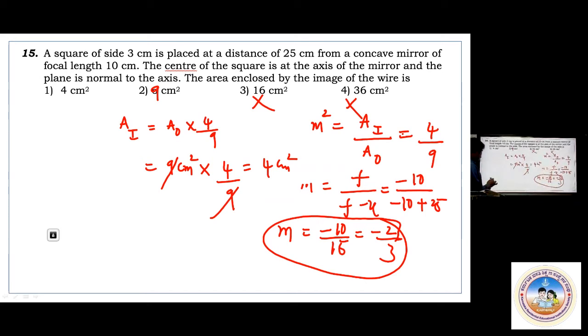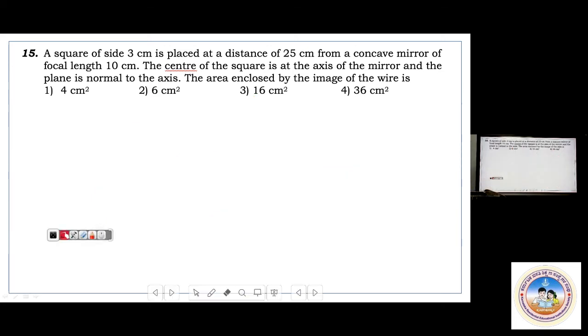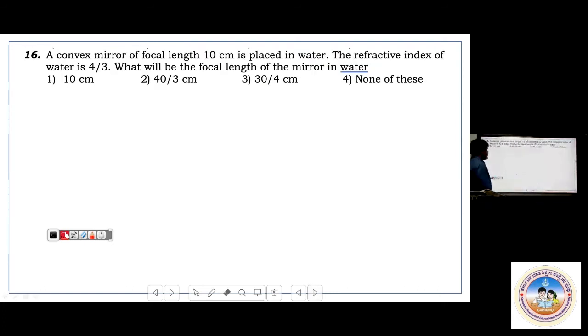Okay. Now next. It is a convex mirror of focal length 10 centimeter placed in water. The refractive index of water is 4 by 3. What will be the focal length of the mirror in water?